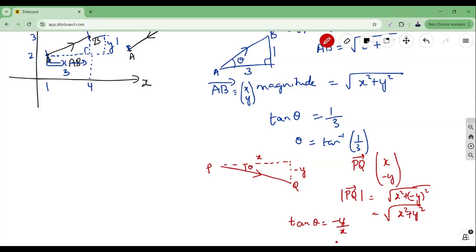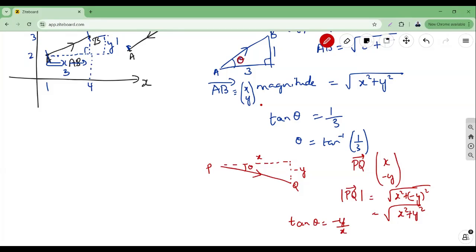So this makes it different from the positive angle here. The angle helps me identify the direction, whether it is going upward, like AB, or downward, like PQ.